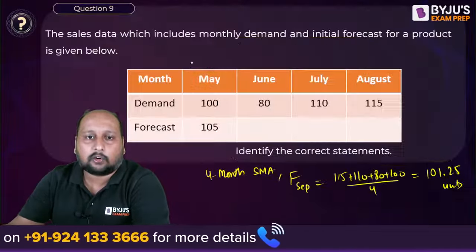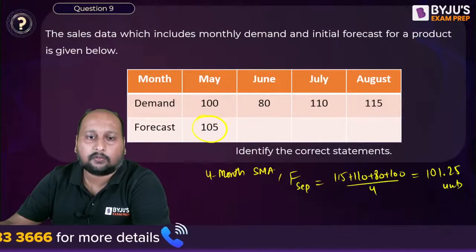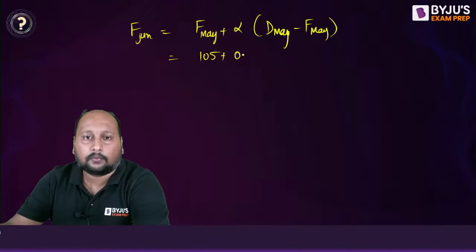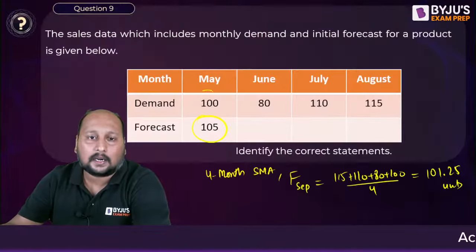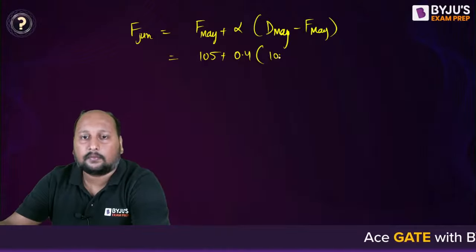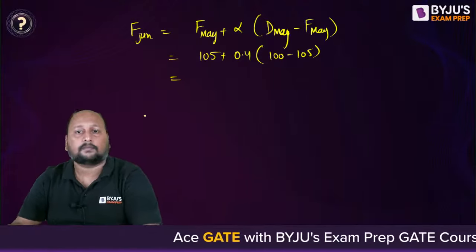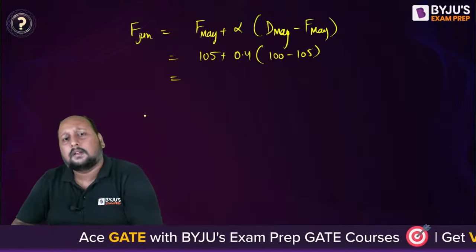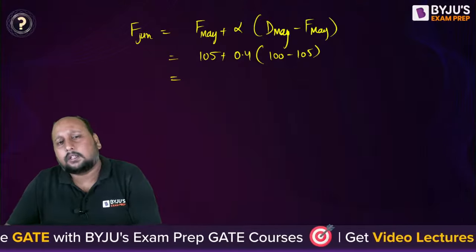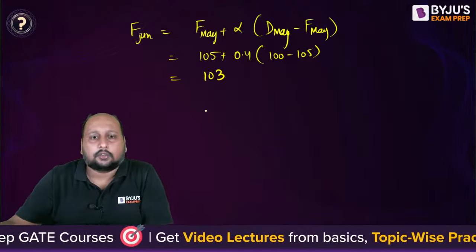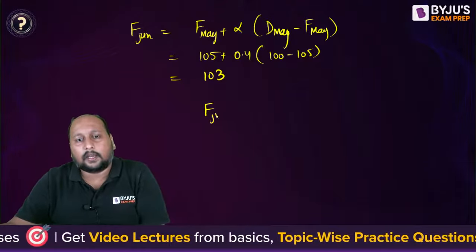So the forecast of May is 105, plus alpha, which you have calculated as 0.4, times demand 100 minus 105. So tell me the value of the forecast for the month of June. This is minus 5, that will be minus 2. So 103.